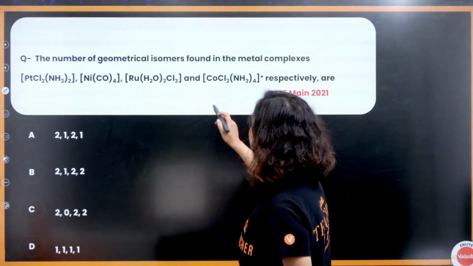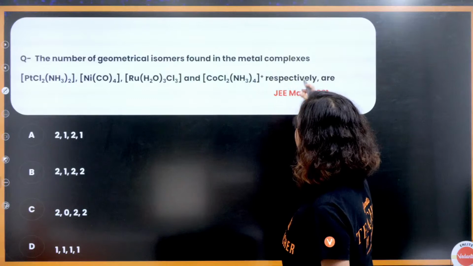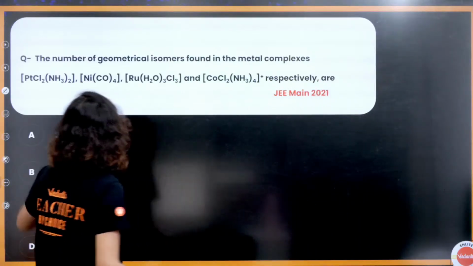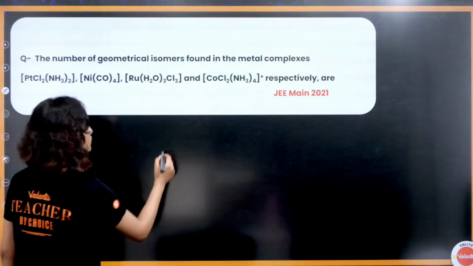Next question. The number of geometrical isomers found in the metal complexes. Okay, very easy. Let's do this. PtCl2(NH3)2. Let's do it.